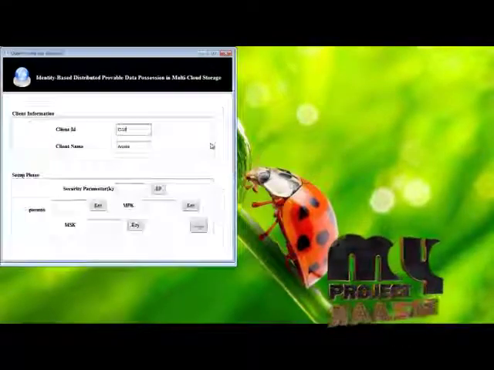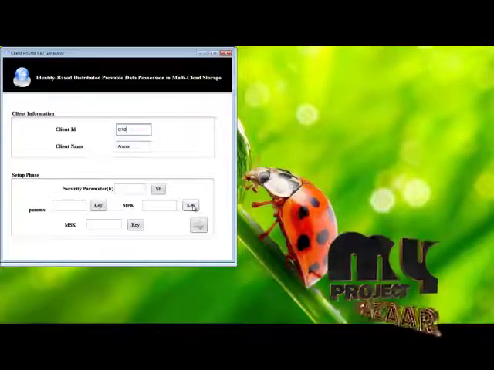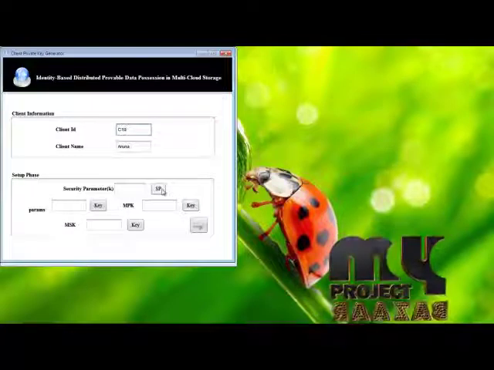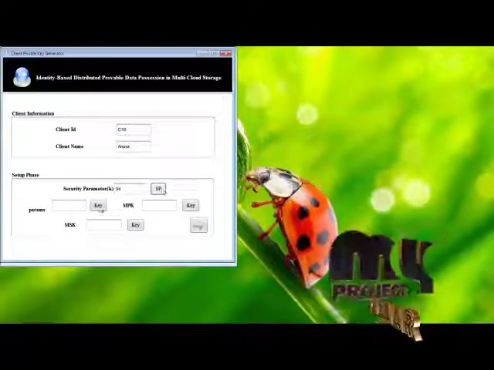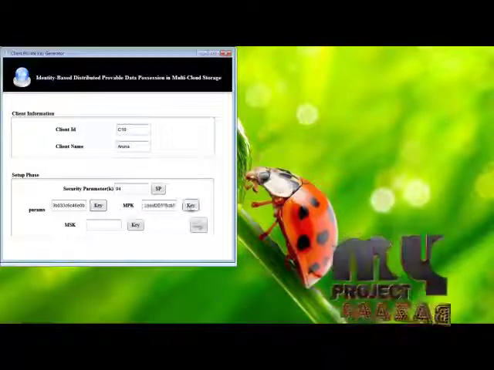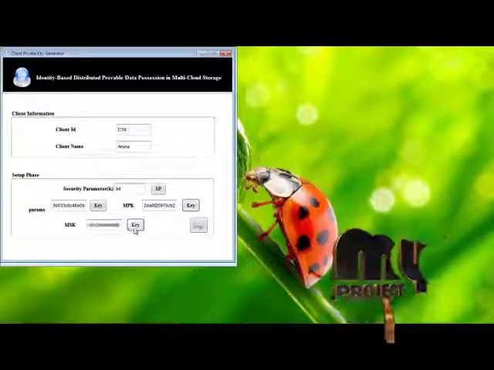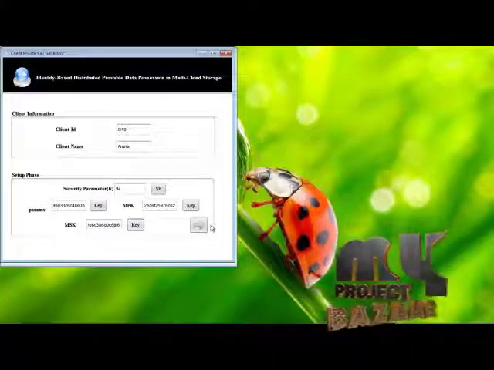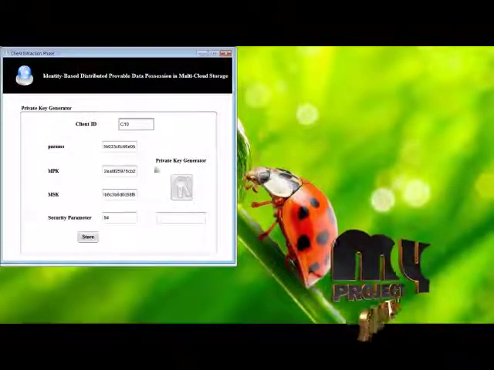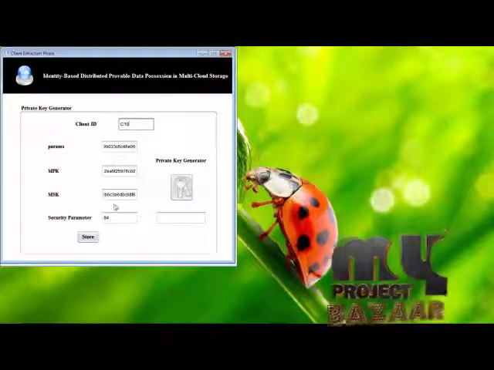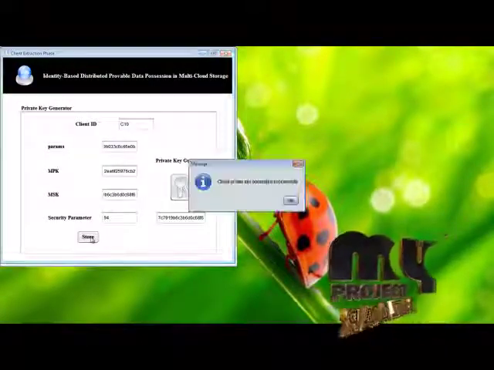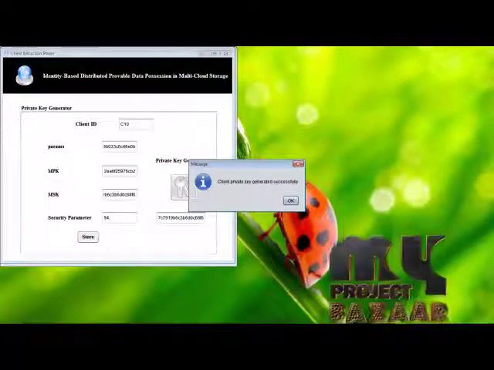Then store. Here we are going to generate the private key. At the setup phase, first generate the security parameter, then the parameter of the system, then the master's public key is generated, then the master's secret key is generated. Then we generate the private key, which comprises all these parameters. Store. The client's private key is generated successfully.